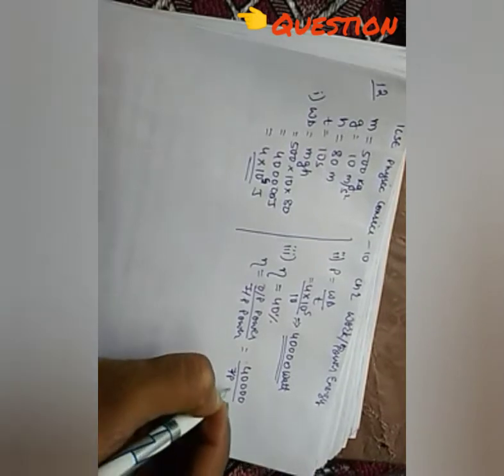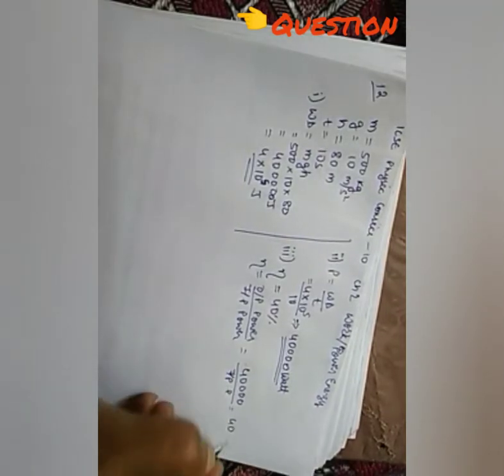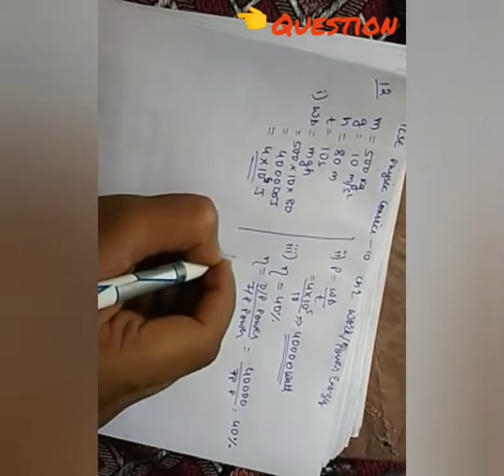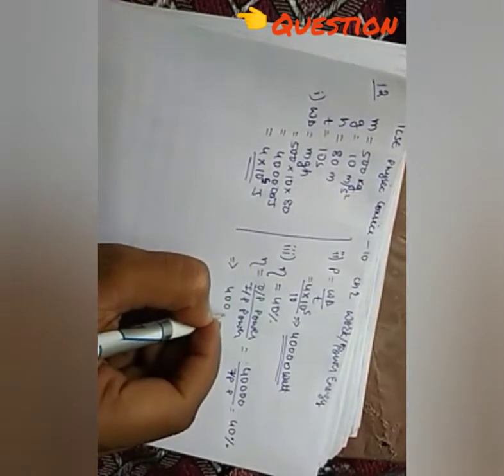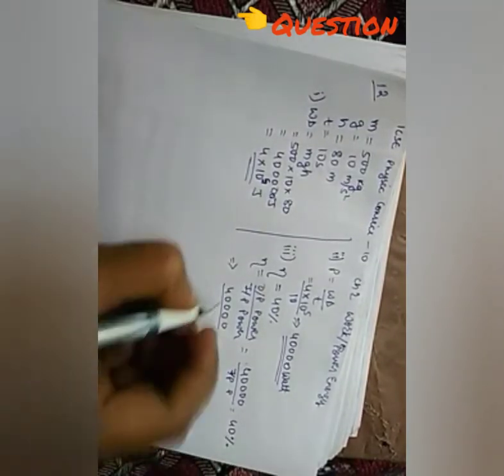If the efficiency is given 40%, so 40 by 100, that is 0.4. So it will be 0.4 times the input power.